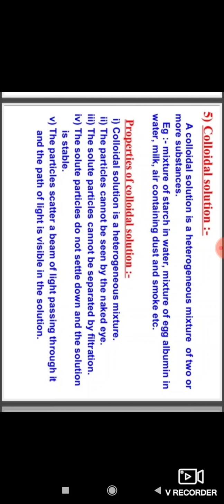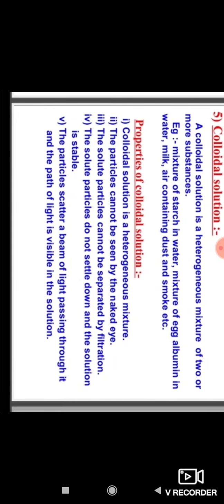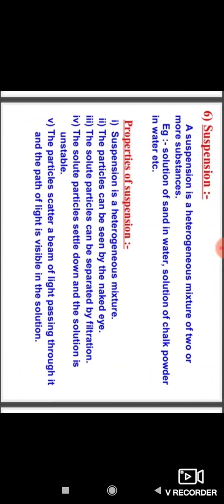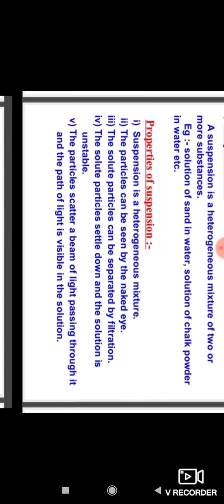And the particles scatter a beam of light passing through it, as the path of light is visible in the solution. And then, suspension.